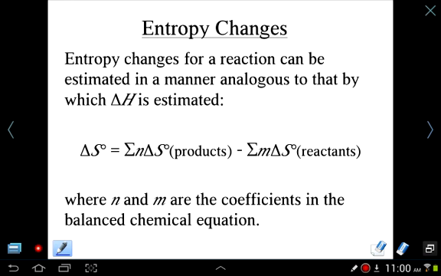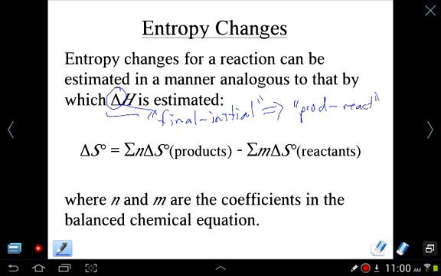Now, we can calculate entropy changes just like we calculated enthalpy changes. If you recall, to get the change for the enthalpy of the reaction, delta is final minus initial, and if we apply this to chemical reactions, this becomes products minus reactants.